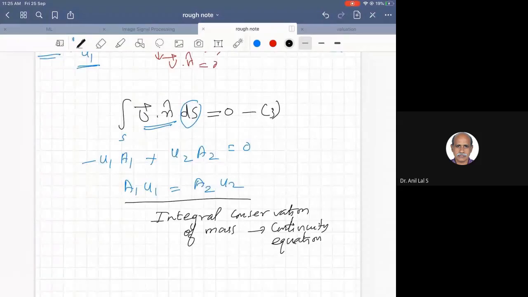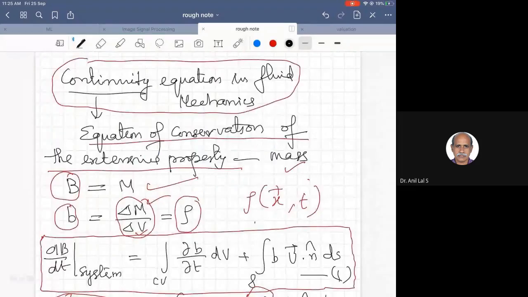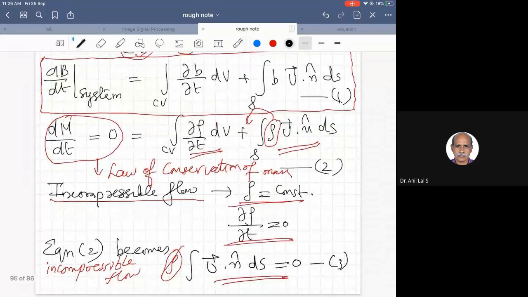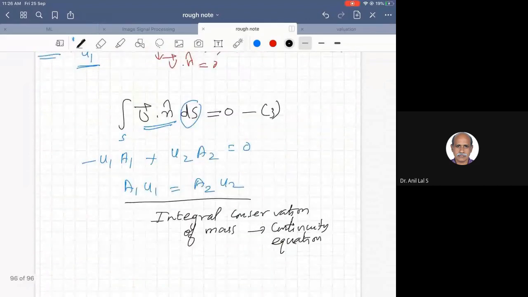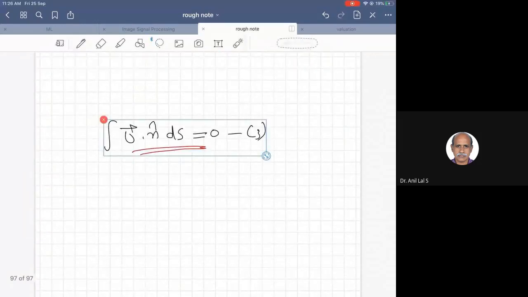So for that, let us again take the case of incompressible flow, the same equation.